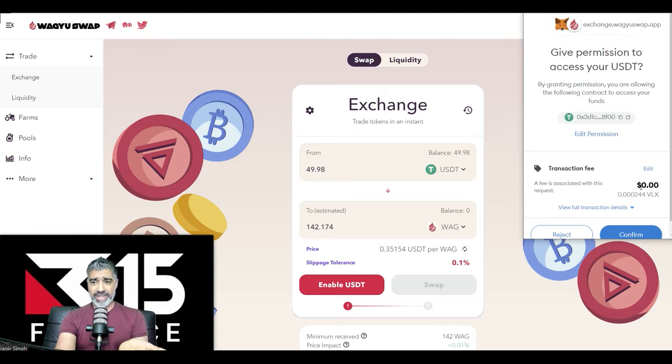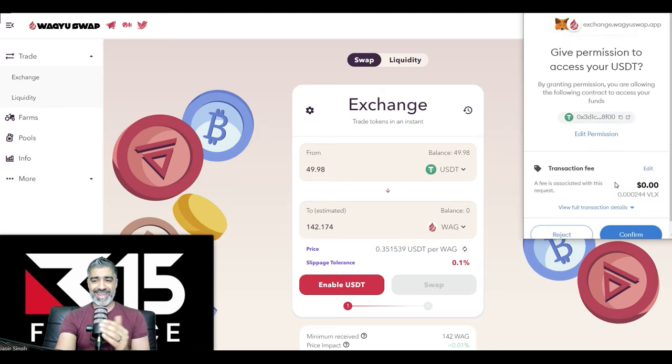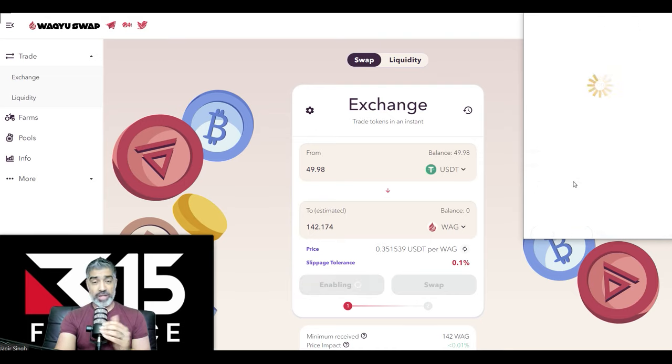Right, you can see the gas. Like it says, you can't even see how much it is. Let's just have a look. It's 0.00003, zeros and a 2. So it's going to allow us to do over 5 transactions with the amount of gas that it gifted us, which is great. And you can buy more VLX.